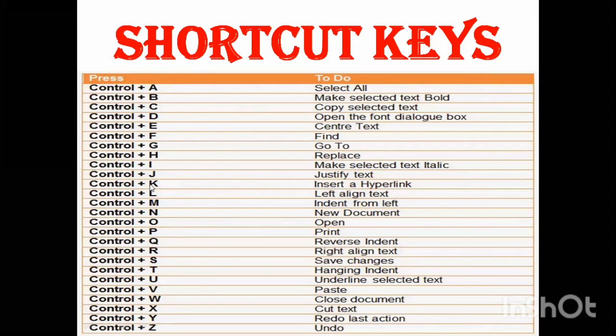Control plus K inserts a hyperlink. I'll explain after this one. When you go to a higher class, you will learn this one. Control plus L is left align text. Left side it will come. Control plus M is indent from left.